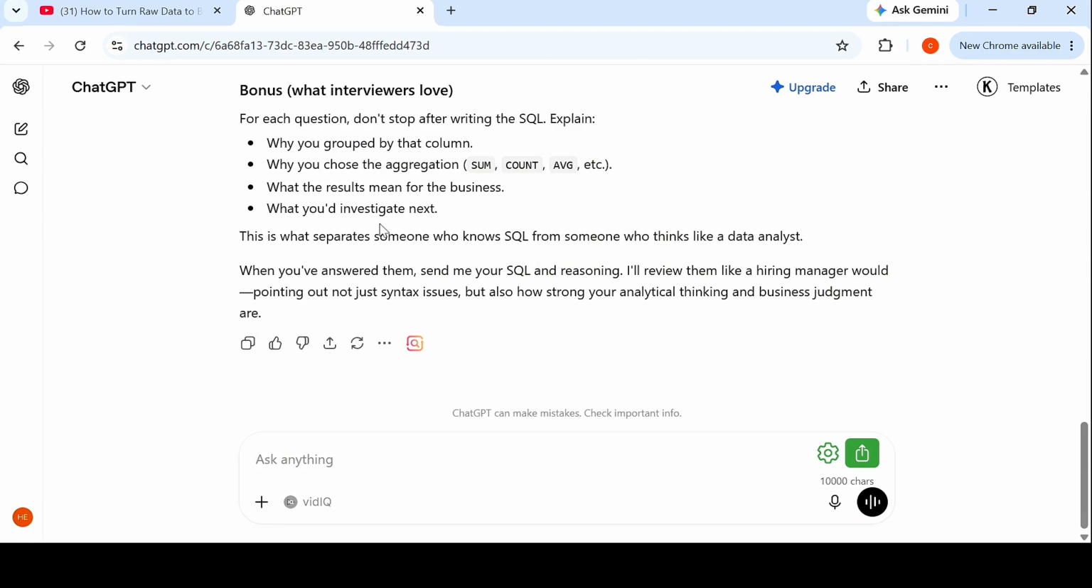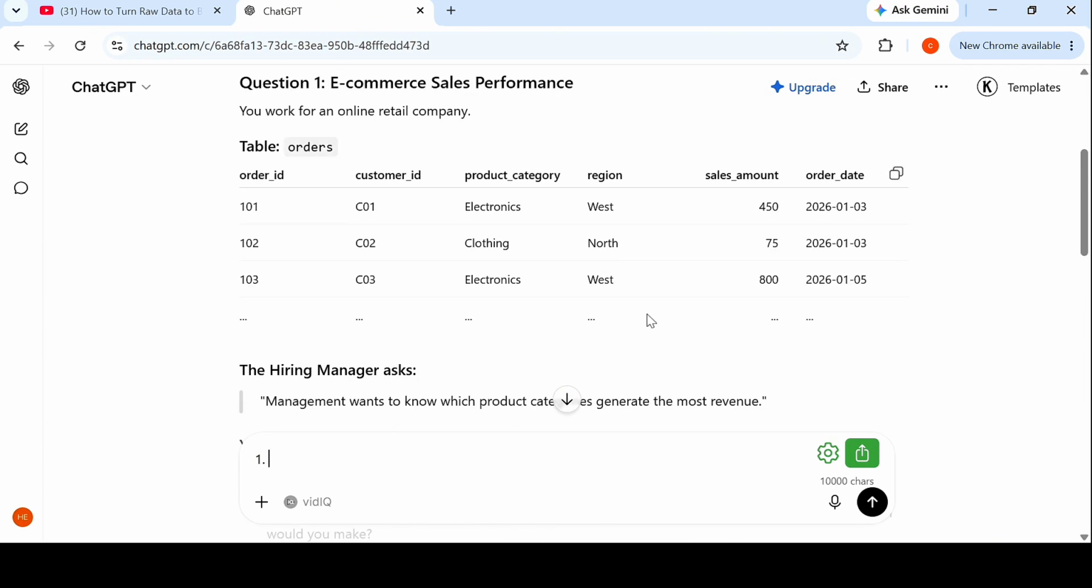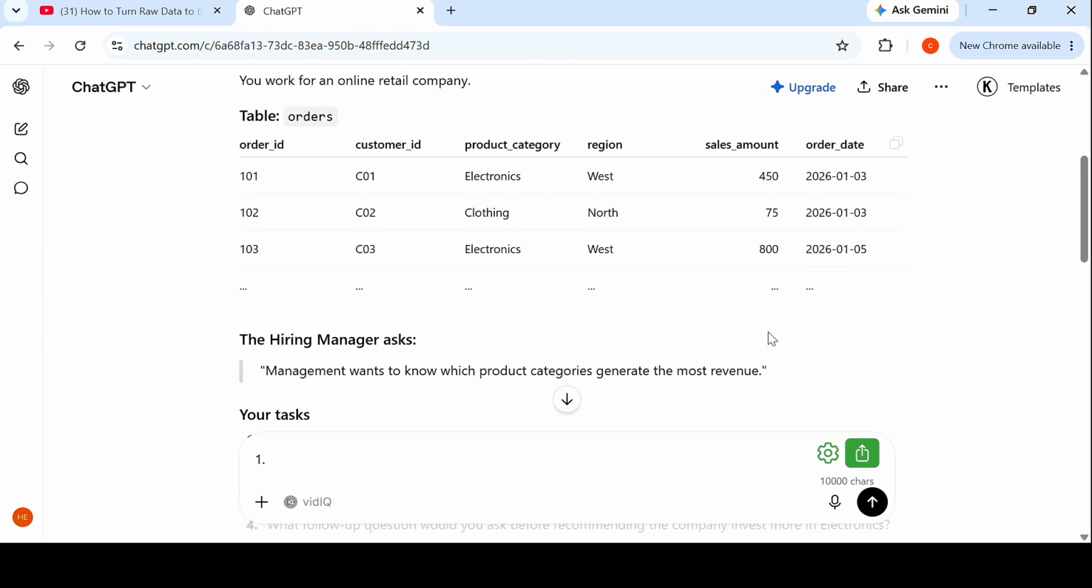So for each question, don't stop after writing the SQL. Explain why you grouped by that column. Very important. Why you chose the aggregation. Another important thing. What the results mean for the business and what you investigate next. This is perfect because this is exactly how you walk through an SQL interview question. Especially if you are using an interview screen, you would actually be talking through your query. So you won't be silent writing the query. You'll be talking through it, because mostly in this age of AI, what they are testing is your thinking, your thought process, and that's what we're going to show right now in handling these tasks.